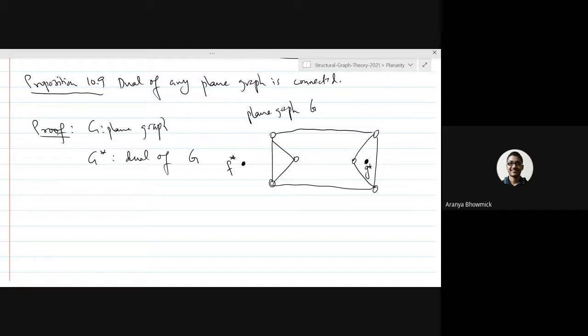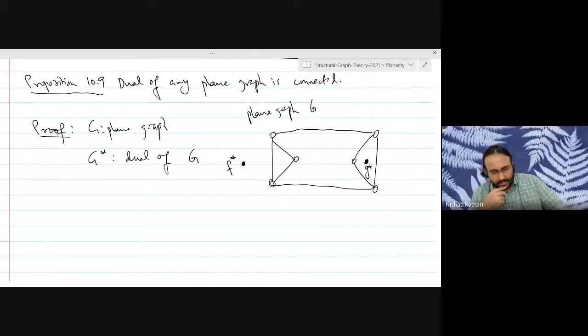I am trying to look at what a path in G star signifies in G. If I consider a path in G star, what is its significance in G? A path is a sequence of adjacent vertices, or a walk, it doesn't matter. Adjacent vertices in G star correspond to two faces in G sharing an edge. So basically, the connectivity of G is irrelevant. Whatever argument you come up with, it doesn't depend on whether G is connected or not.